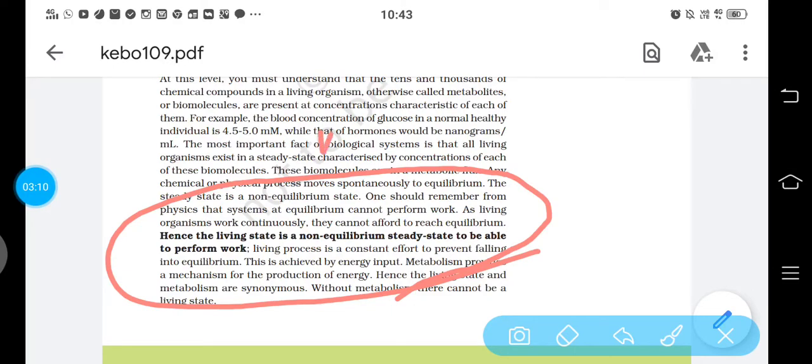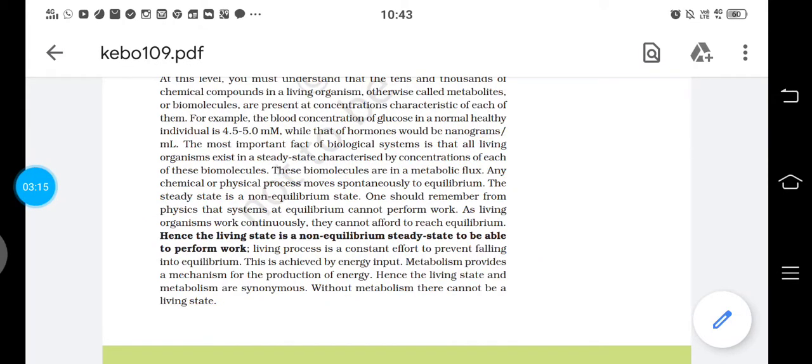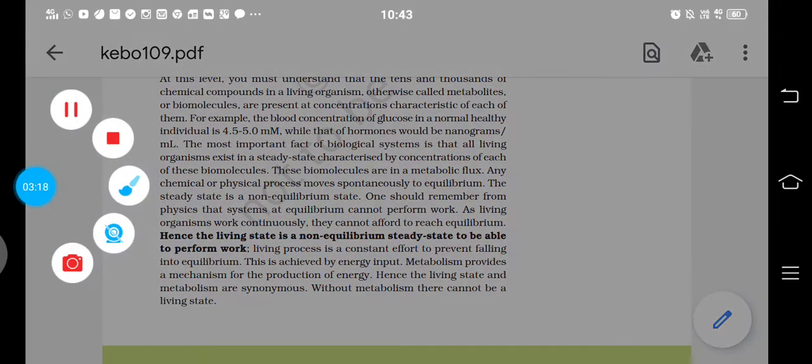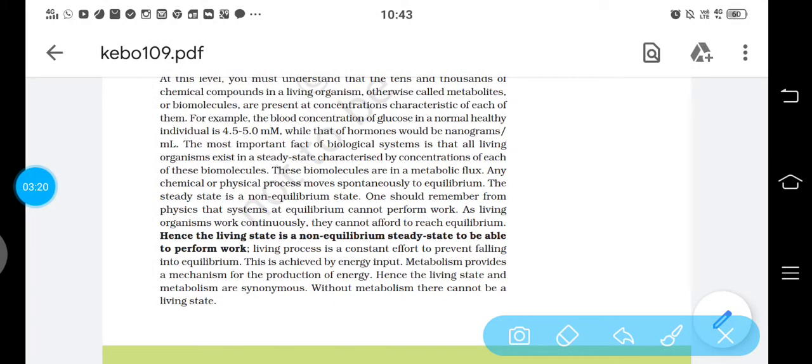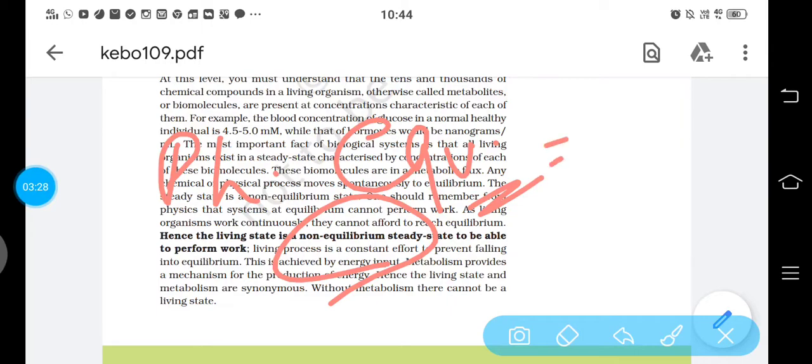It is non-equilibrium. Non-equilibrium means, we know what is equilibrium. When everything is balanced, nothing is occurring in any of the system, then that is called equilibrium. But a living system is in non-equilibrium because we know that in physics we have studied, if something is in equilibrium, that means no movement will occur, and in turn that thing cannot be living. Because for a thing to be living, movement of ions is needed, movements of certain biomolecules are needed. So that's why living systems are always in a non-equilibrium position, which are trying to achieve equilibrium, but it is in a non-equilibrium position.